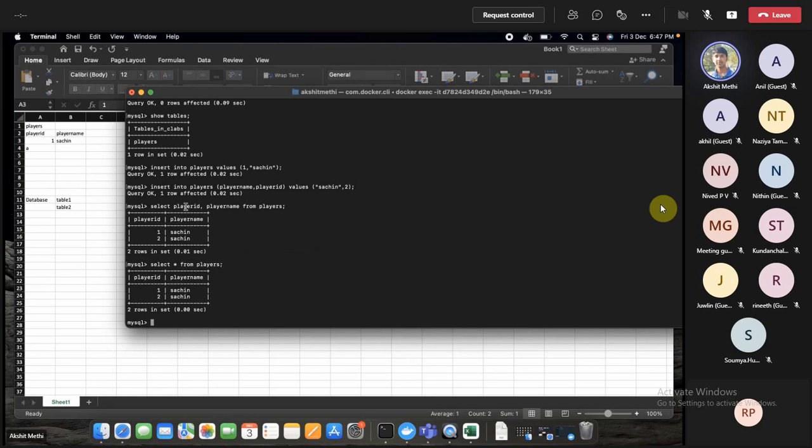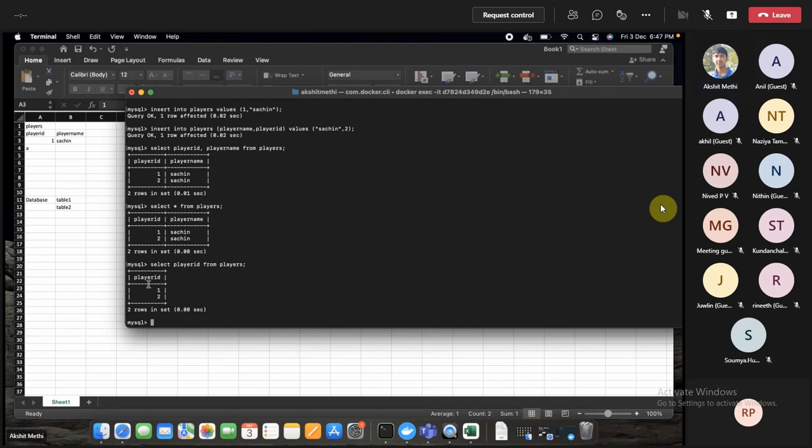But if you wanted to select a specific column, let's say you only wanted to select one column, then you can say select only player ID from the player. So this will only select the particular column. Okay.